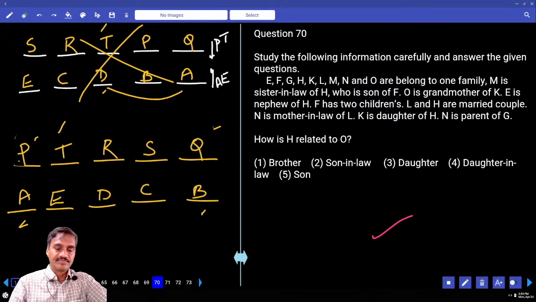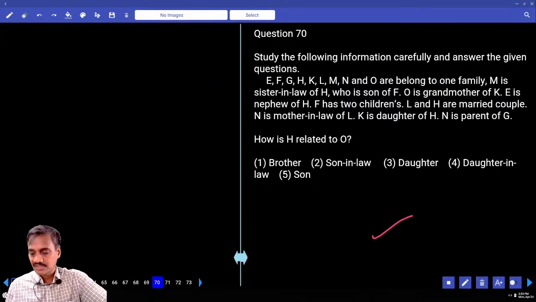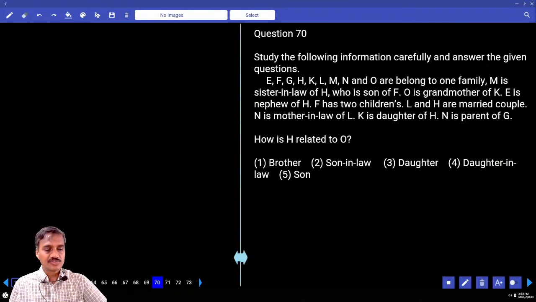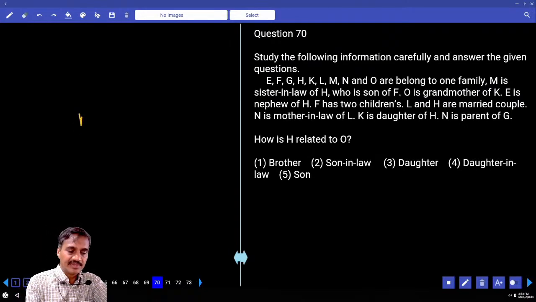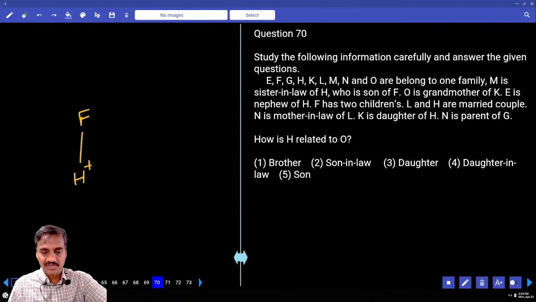Then 70 onwards, it is based on a family tree. Now in this family tree, how many persons are there? There are some 8 persons. M is the sister-in-law of H, and H is the son of F. F is here and H is the son of F. M is the sister-in-law of H.